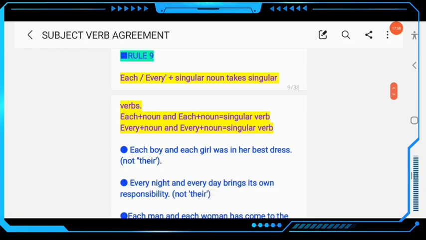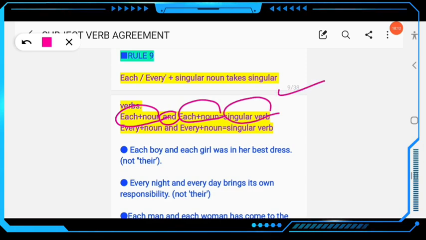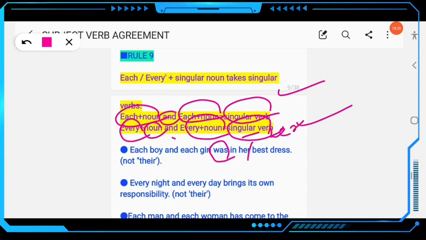If the sentence starts with each or every plus a singular noun, it takes a singular verb. Each plus noun and each plus noun will take a singular verb. Every plus noun and every plus noun will also take a singular verb. Take an example: each boy and each girl was in his or her best dress. Don't write were there. As the rule says, each plus noun and each plus noun takes a singular verb.